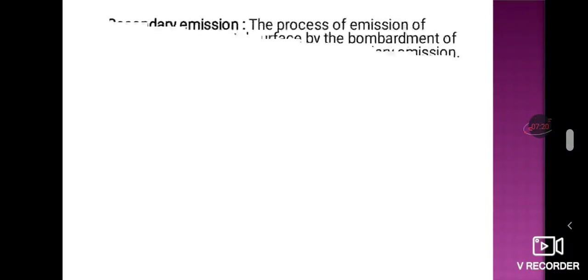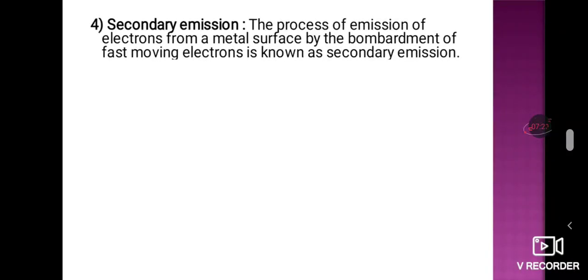Similarly, coming to the last point, the last emission, we call it secondary emission. The name itself tells it. How does the emission process take place here? The process of emission of electrons from the metal surface by the bombardment of fast moving electrons is known as secondary emission.